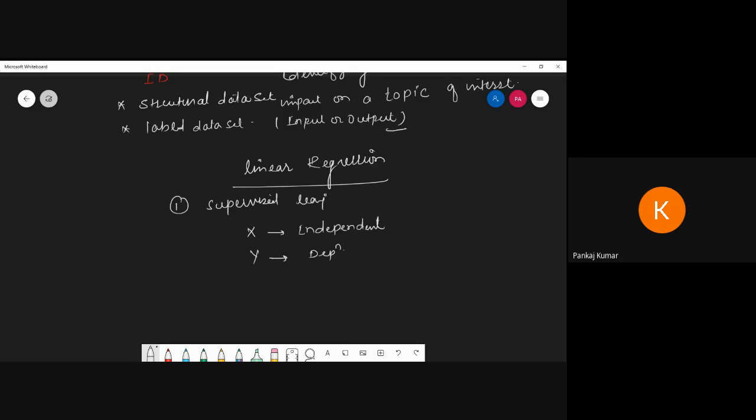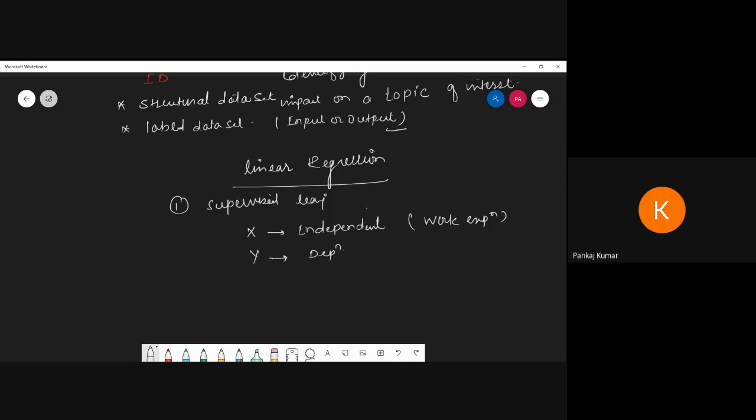Now, the input is the work experience. We have to collect the data from different sources, that means the work experience, and on the basis of that we have to predict the output. The best example is your salary. Suppose you pass out from masters or BTech or PhD from a normal college, and another person passes BTech or MTech from a premier college, then your salary will be totally different. So that is the best example.